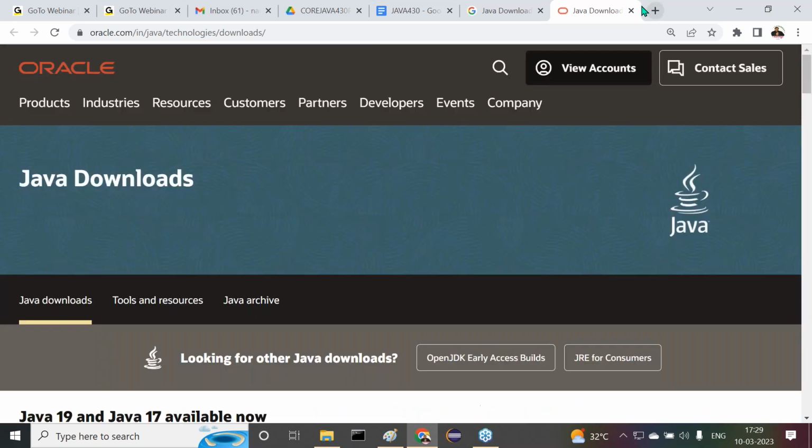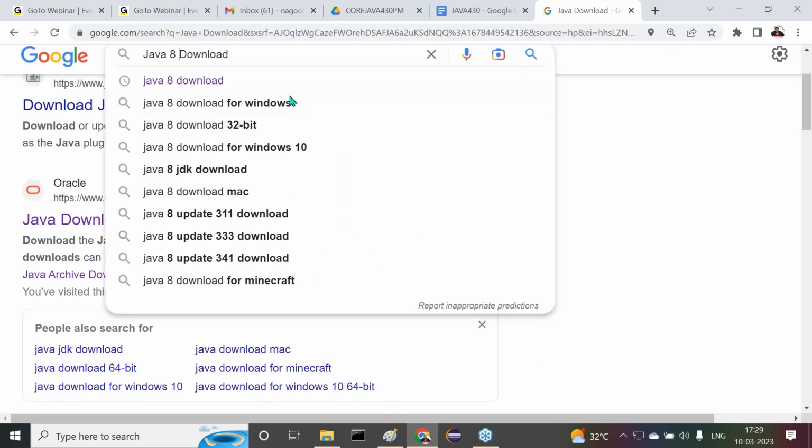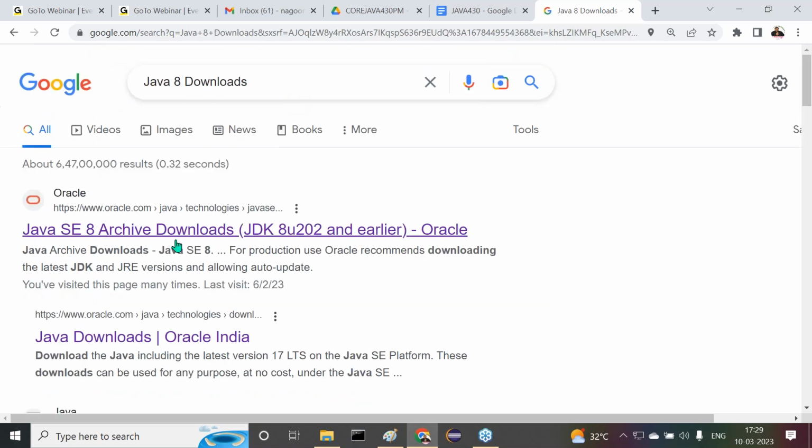Better, I want to go for somewhat older versions so that we are able to understand clearly. Say, for example, the best example, Java 8 downloads. I want to download the Java 8 version. All right, so now I want to download it.